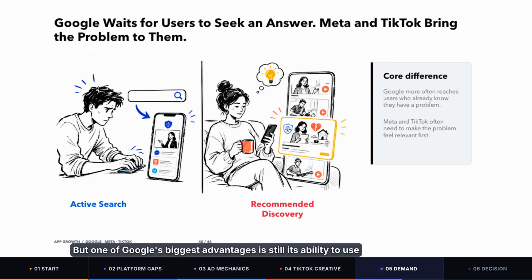But one of Google's biggest advantages is still its ability to use search and product ecosystem signals to understand what problem a user may be trying to solve right now.